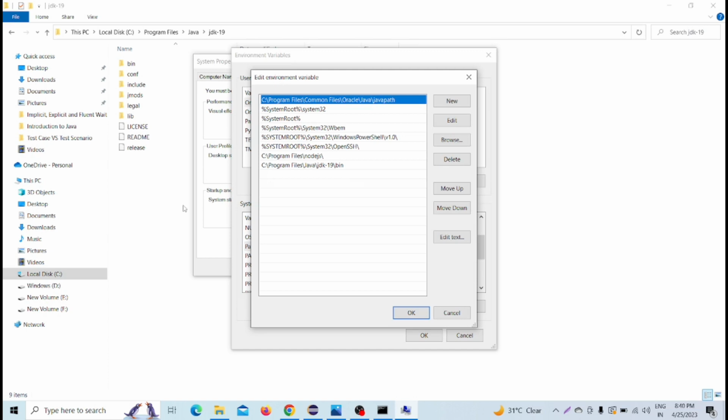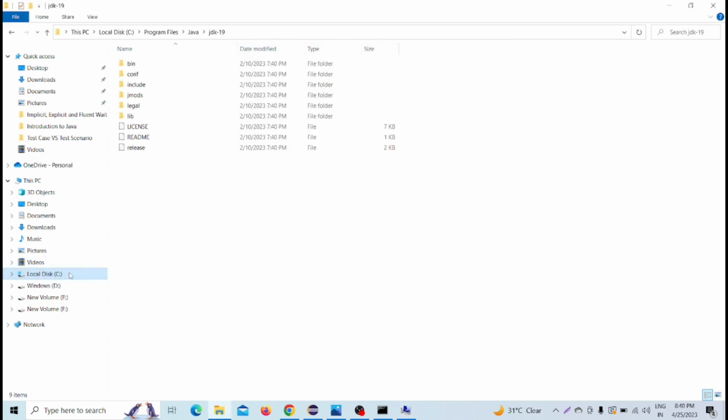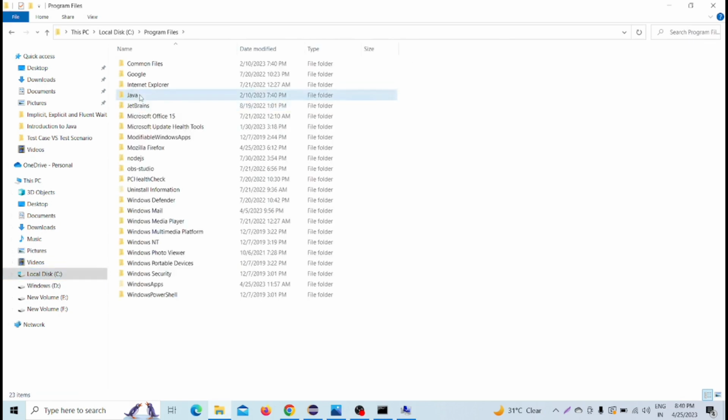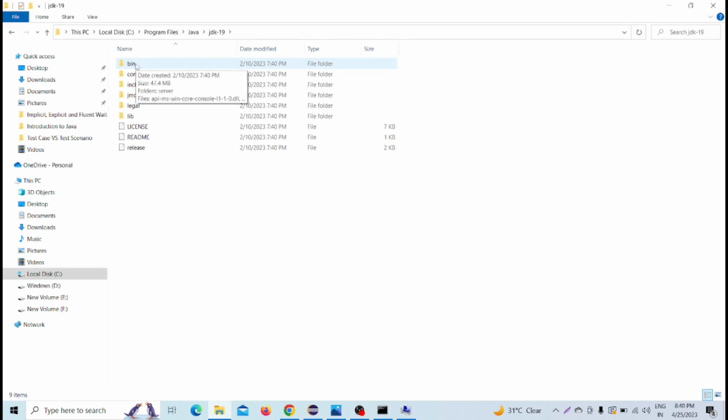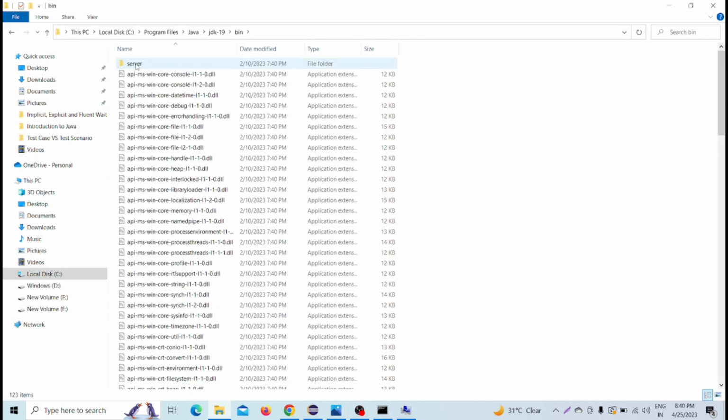What path do we have to add? Again, go to C drive, Program Files, then Java, then JDK 19, or it may be JDK 17 or JDK 20 as per your downloaded files. Go to that JDK, then go to the bin folder, and copy the whole path from the header.